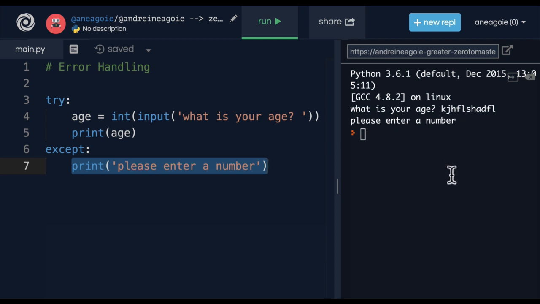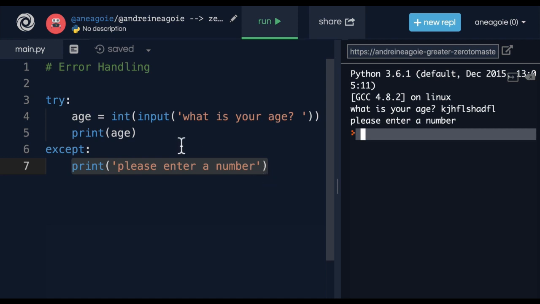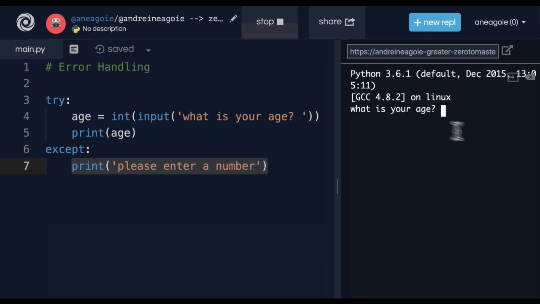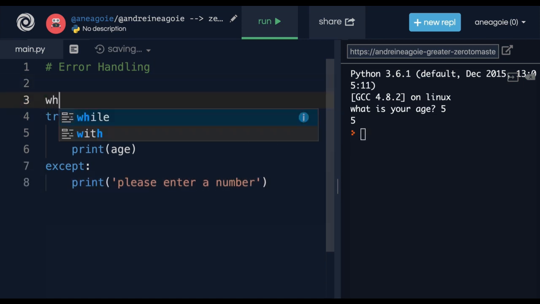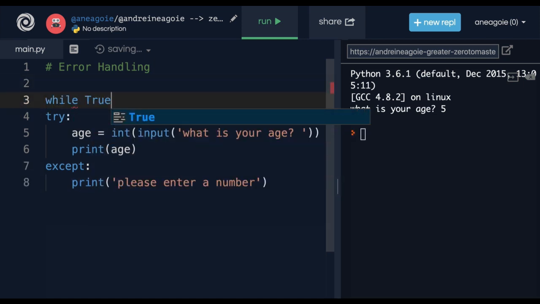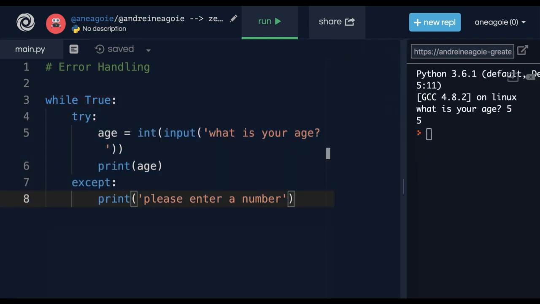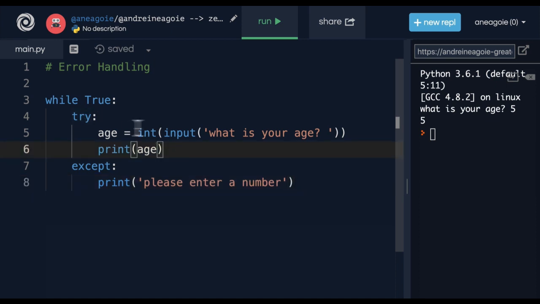But we have a problem here, right? The program just ended and we want this to keep running. I have to click run again and ask for the age once again. So how can we make sure that we keep running this until, well, the user actually enters something valid? Well, we've seen this before. We can do a while loop and say while true, run this, and if this works, well, we're gonna hopefully get the age.